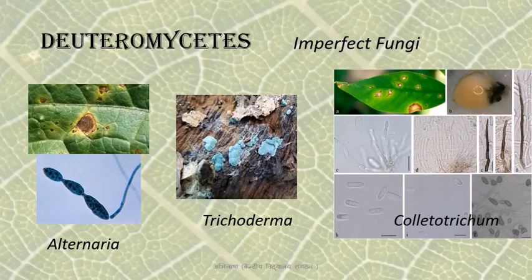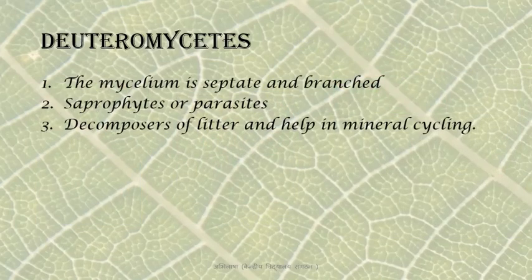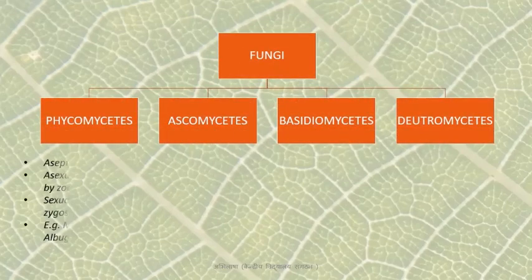Because as you must have deduced from watching this class up till now, one of the major criteria on which the classification of fungi is based is how they reproduce sexually. So depending on the sexual stages, the fungi of Deuteromycetes can be shifted into the other classes. Now these are some other key features of this group. Now a quick recap of all the classes of fungi that we studied.